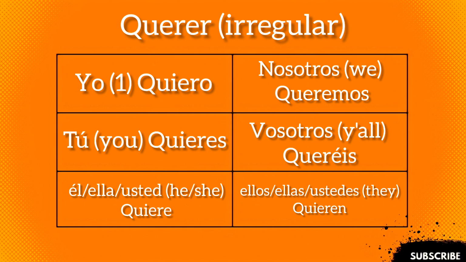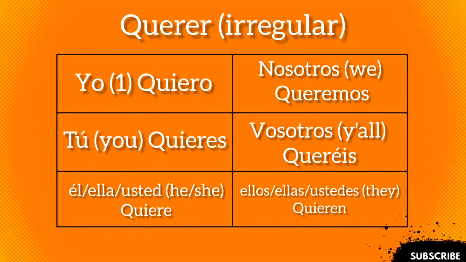Querer. Querer is also irregular, but is irregular in these four forms: yo, tú, él, ella, usted, and ellos, ellas, ustedes. In nosotros and vosotros, it is regular. So finally, one that's not only irregular in the yo form. Querer conjugates to yo quiero.